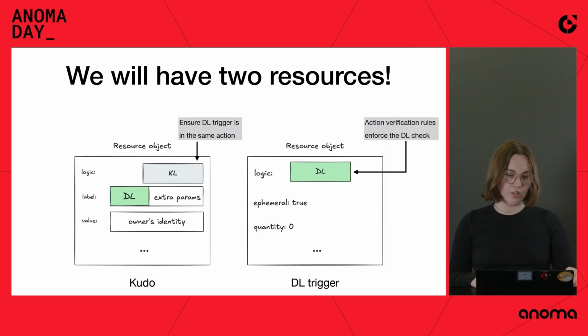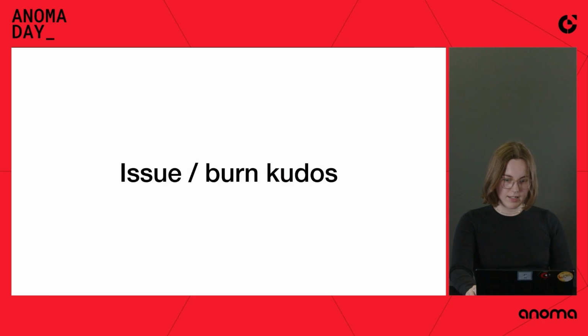The Kudos logic ensures that the DL trigger is in the same action, and because it's in the same action, action verification rules ensure that the DL logic is triggered. So this way you trigger both Kudos logic and DL logic. Now we have enough information to describe how issuing and burning Kudos works.